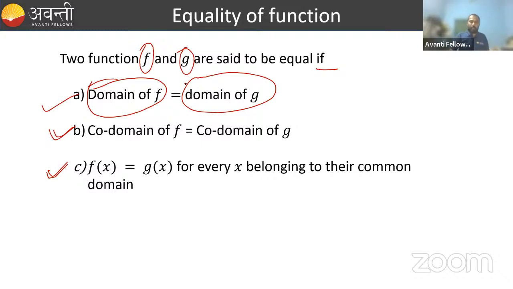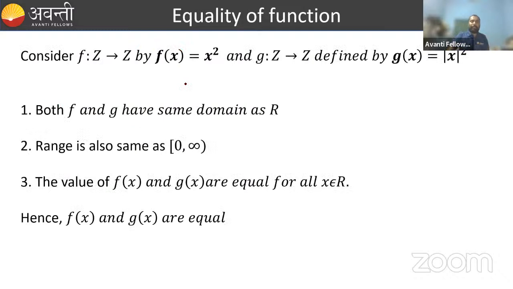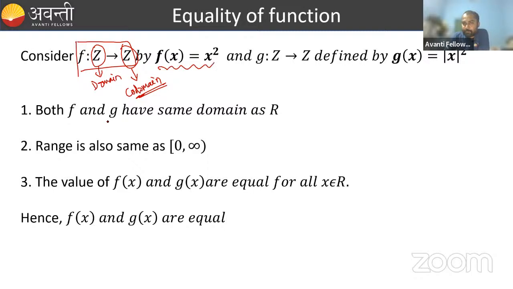A simple thing. Let's see one example here. Suppose first function f is mapping from Z to Z. Here Z is given as your domain and this Z is given as your codomain. f of x is equal to x square.